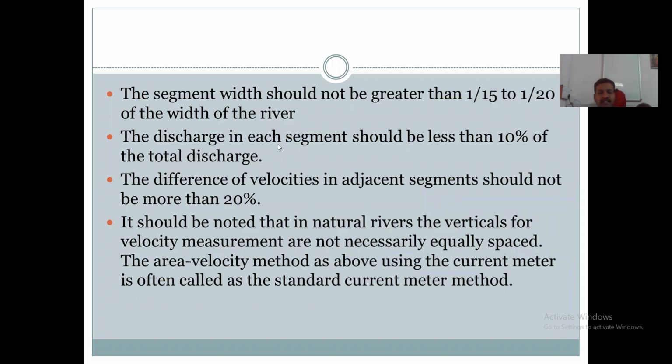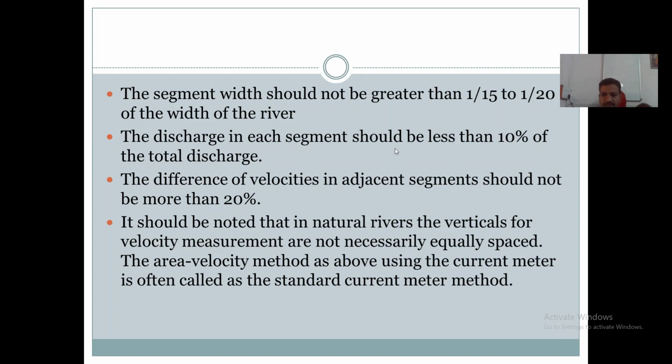Then the discharge in each segment or subsection should not be less than 10% of the total discharge.